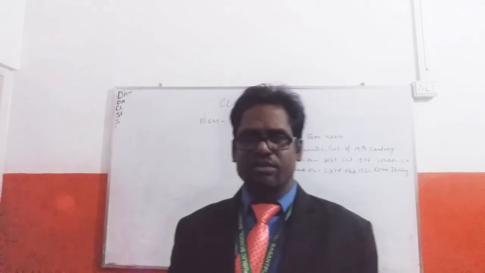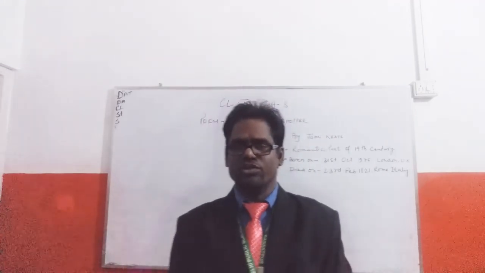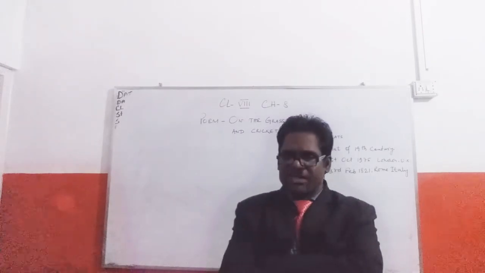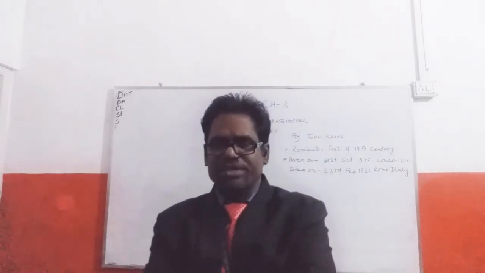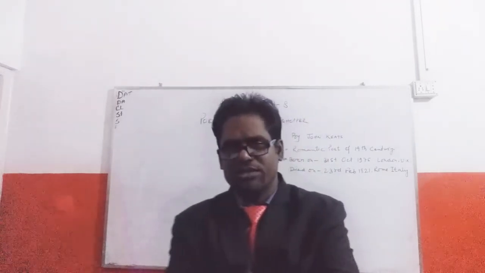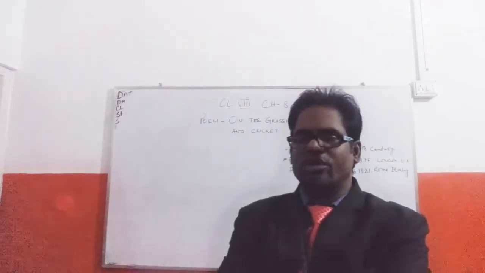Students, today in my English literature class, I am going to teach you a very good nature poem, and that poem is written by a famous English poet. Who is that poet? John Keats.